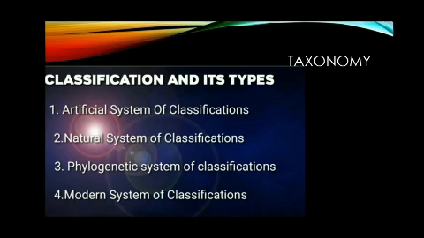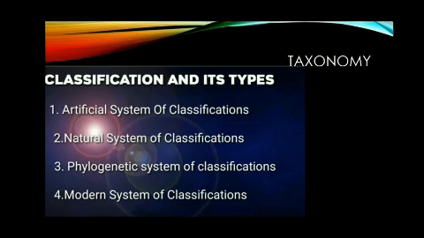First, artificial system of classification. This is the earliest system of classification in plants. Plants are classified on the basis of one or a few morphological characters. Morphological characters means based on the external appearance.